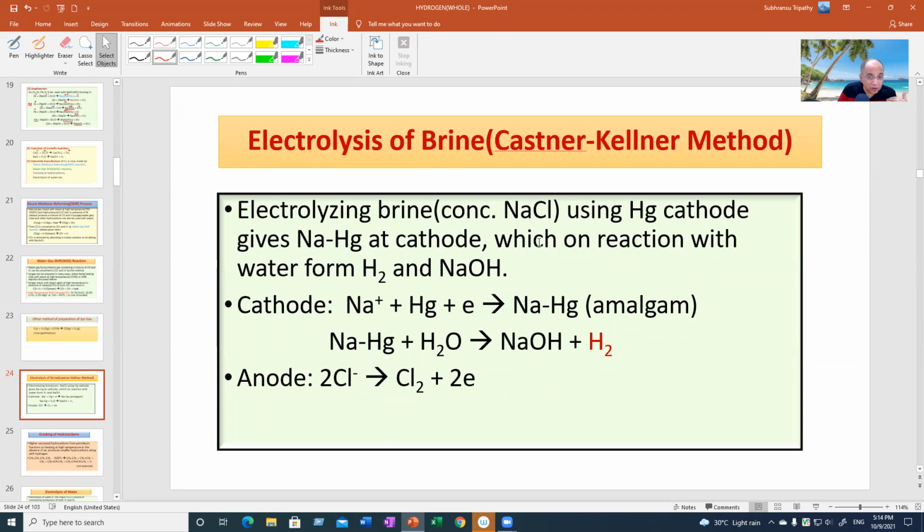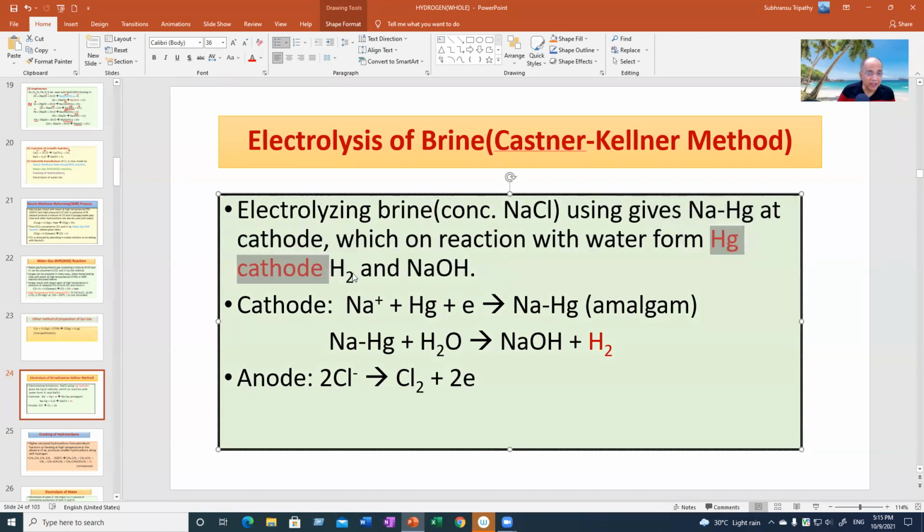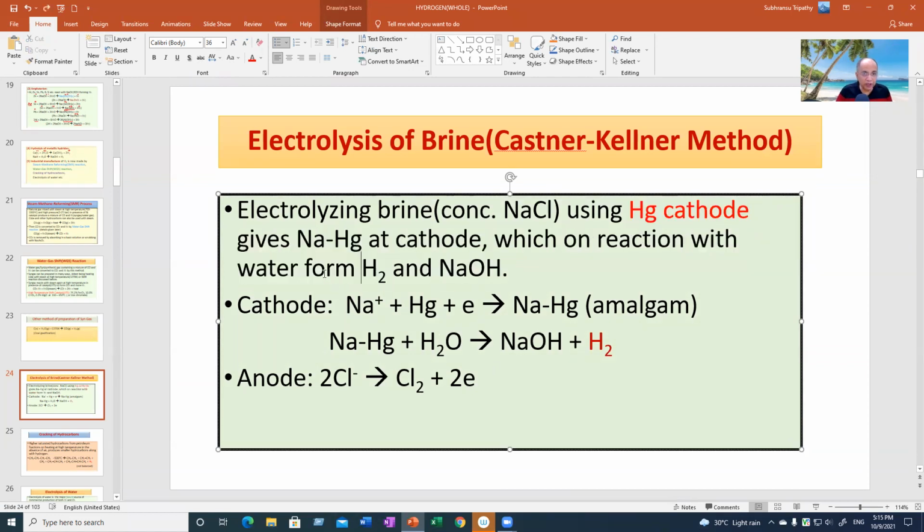When you electrolyze sodium chloride at a proper voltage by applying a DC battery using a mercury cathode, that's the important thing, mercury cathode, then you get sodium amalgam at the cathode. If you do not use a mercury cathode, if you use an ordinary platinum or graphite electrode, you get hydrogen gas at the cathode.